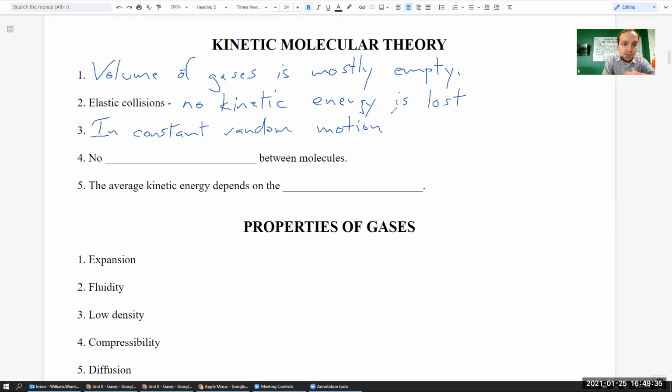The next thing is there are no interactions between the molecules. What I mean by that is there is no attraction between them and there is no repulsion. So as they come closer, they're not going to go woo and go off in another direction because they repel, or move towards something because they're attracted. They're just going to whiz right by each other. If they don't hit, they're not going to hit. So there is no interaction. Sorry about my R. That looks kind of funny. That's an R. Interactions. The last thing says the average kinetic energy depends on the temperature.